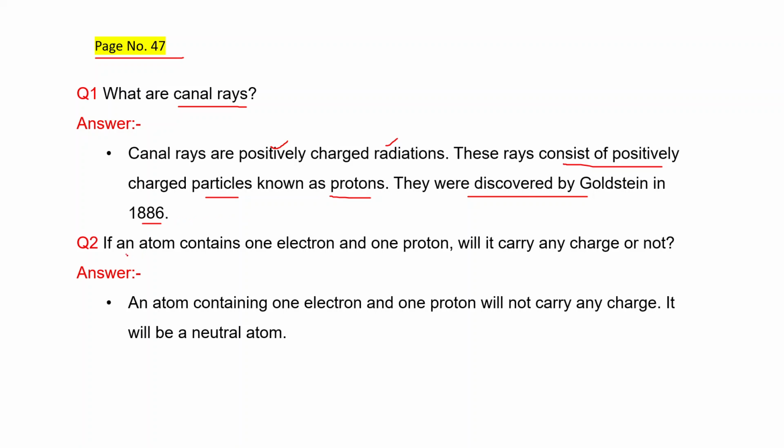Second question. If an atom contains one electron and one proton, will it carry any charge or not? As we know, an electron is negatively charged, a proton is positively charged, and there is one electron and one proton. That's why no charge is there, and this will be neutral. Then we can write the answer. An atom containing one electron and one proton will not carry any charge. It will be a neutral atom.